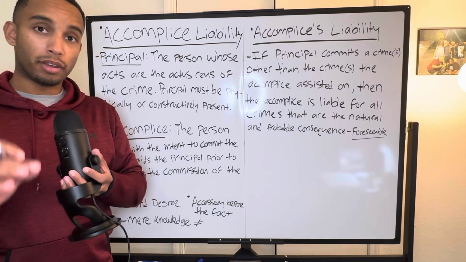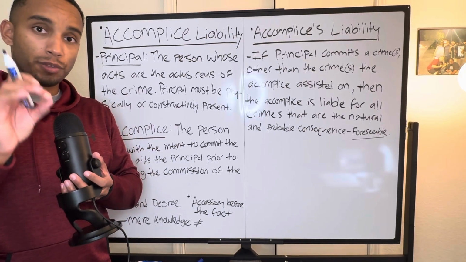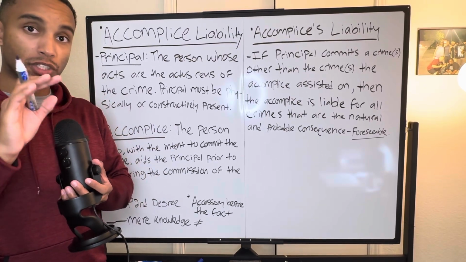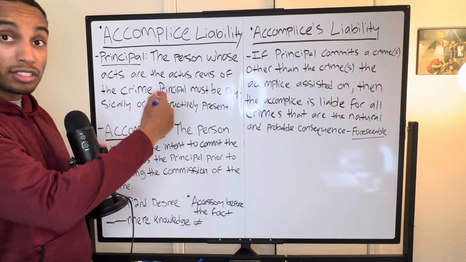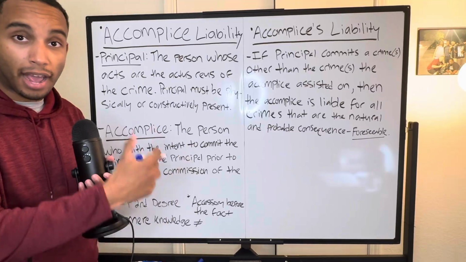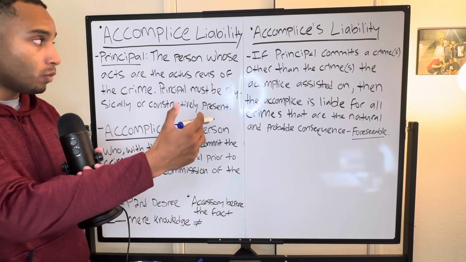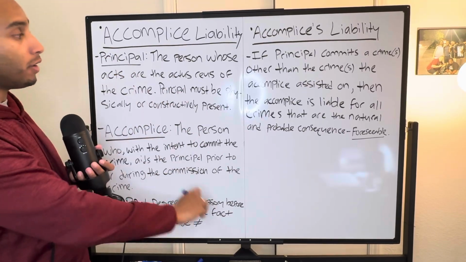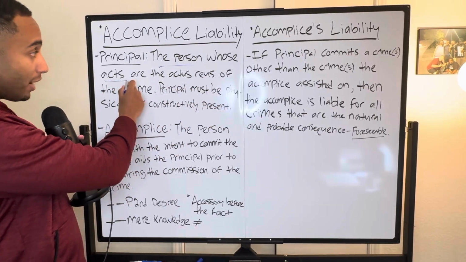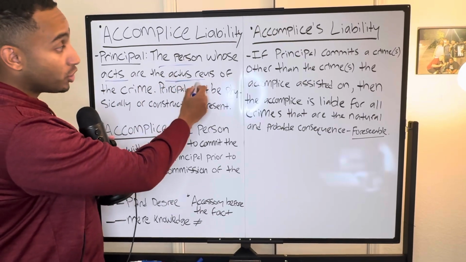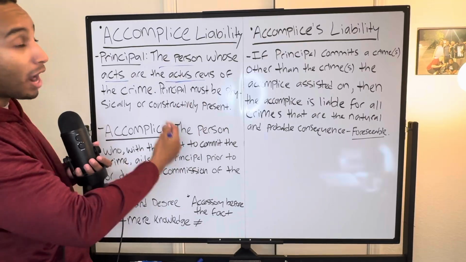Accomplice liability. Accomplice liability can be broken down into a few things. First, the first character to focus on will be the principal. The principal in this case is the actual individual who was present at the crime scene. What it actually means in more detail is that the principal is the person whose acts are the actus reus, the criminal act of the crime itself.